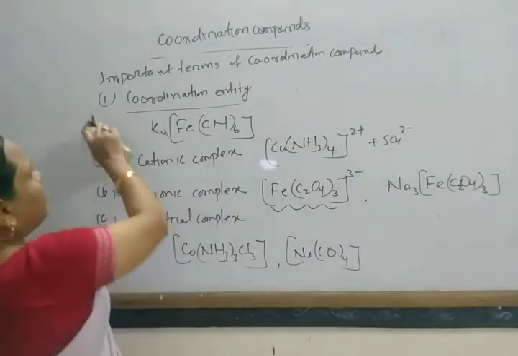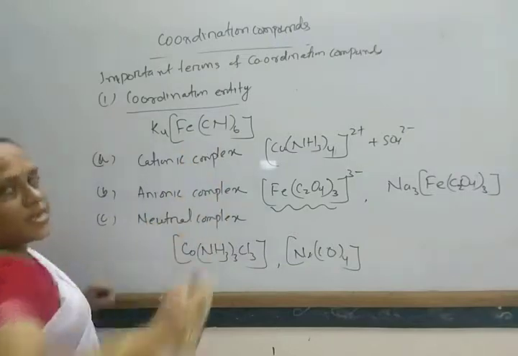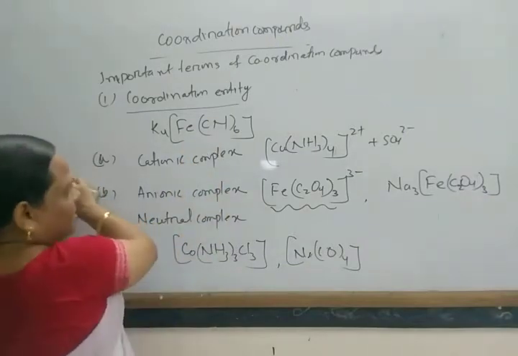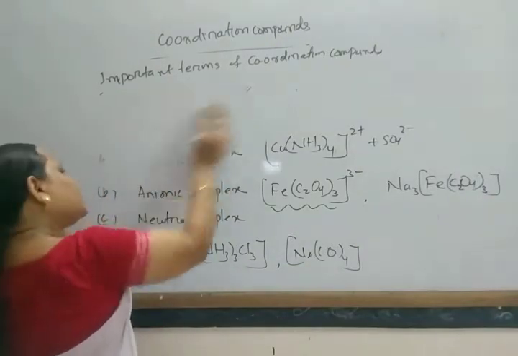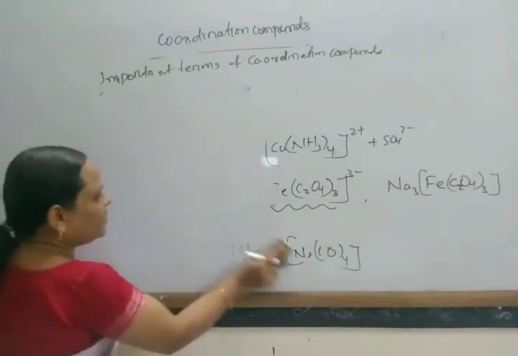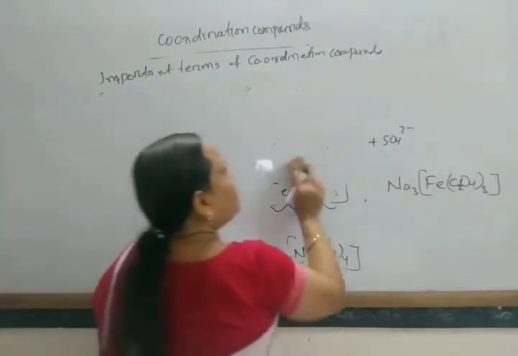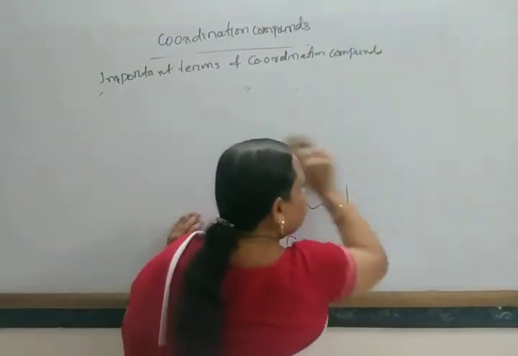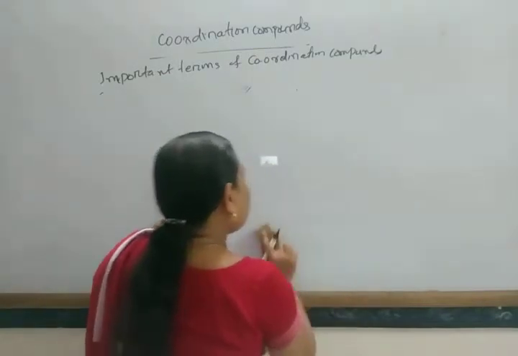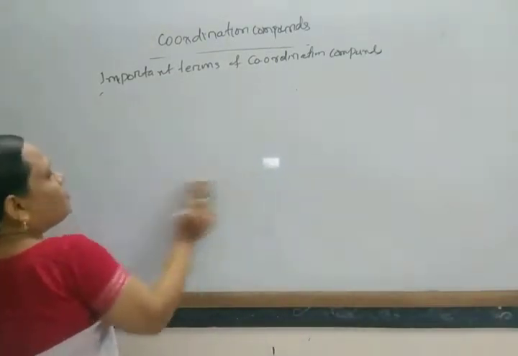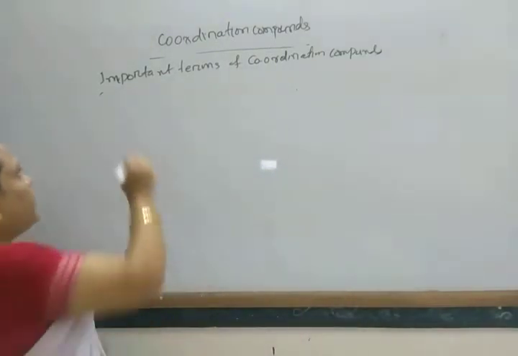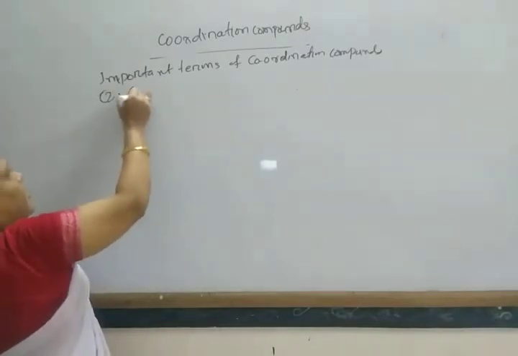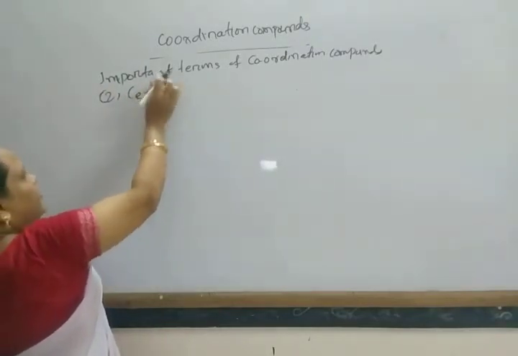Okay, so the first term is coordination entity or complex. Next comes, in this complex part, there are also different terms. One is known as central metal atom.